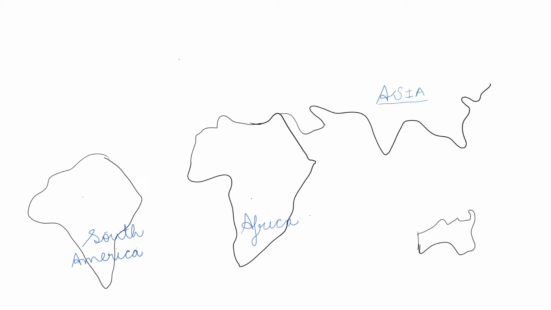Looking at the map now, we have South America. So we are going to see the tropical regions. This region is continental tropical, this region continental tropical. So here we can have maritime tropical, and here also maritime tropical.